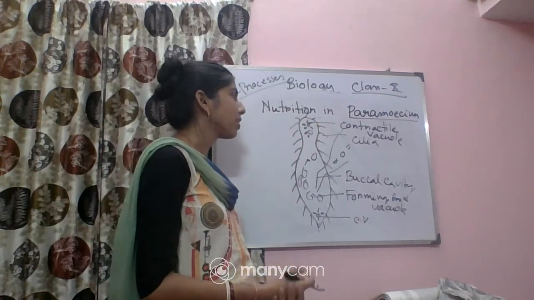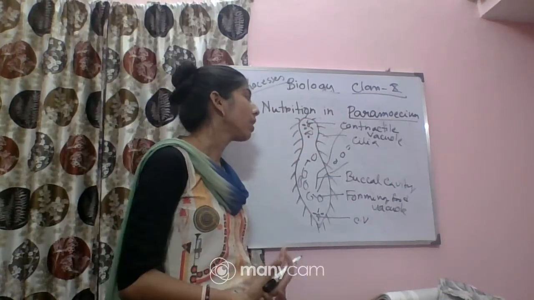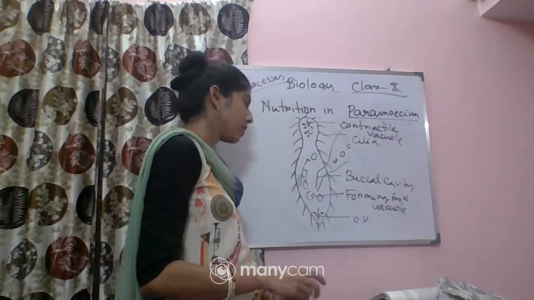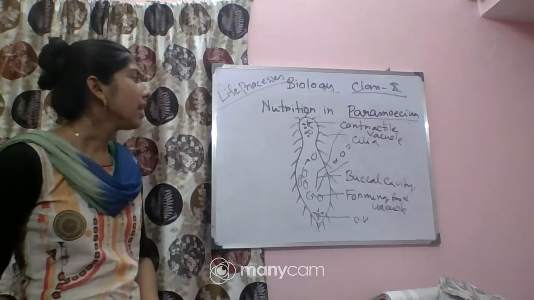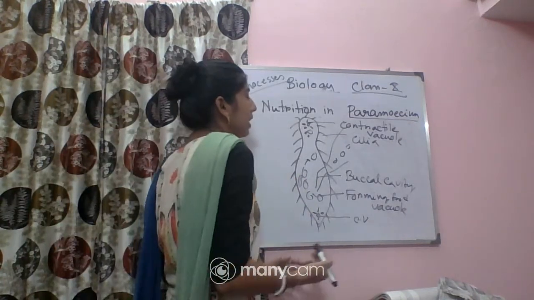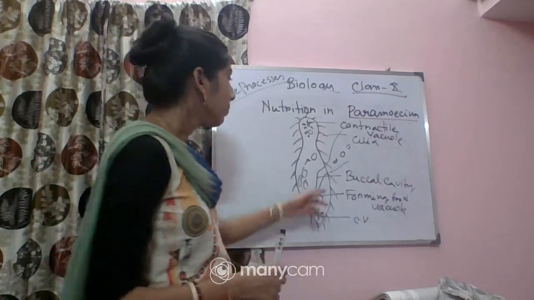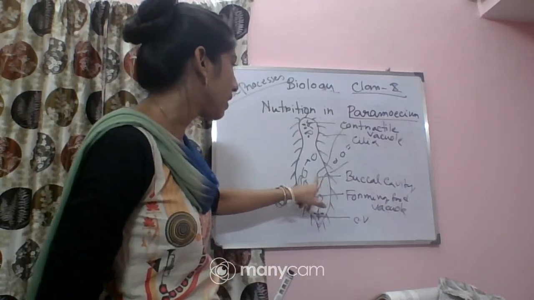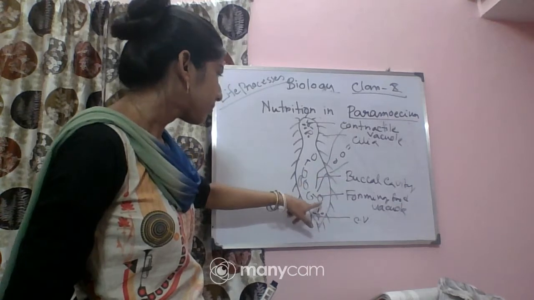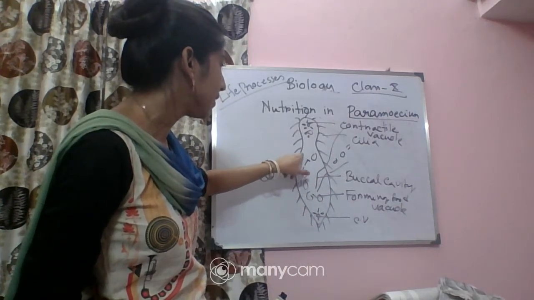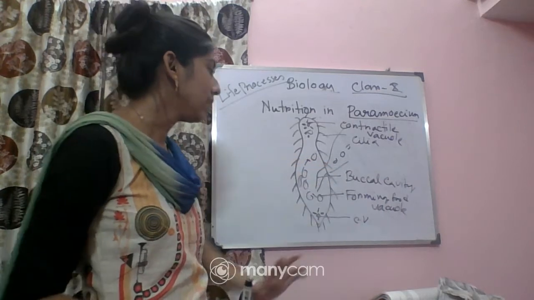So what is the function of contractile vacuole? Contractile vacuole will help in the osmoregulation. Now you will find that they have two nuclei, a macronucleus and a micronucleus. This cavity is called the buccal cavity, and this is the food vacuole that is forming and moving like that, and after that it will get ejected.